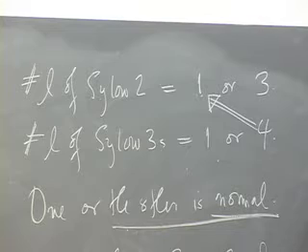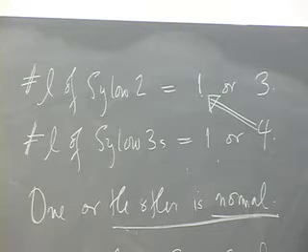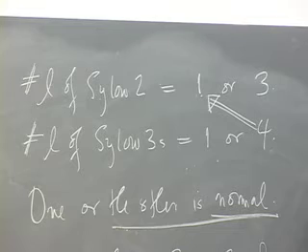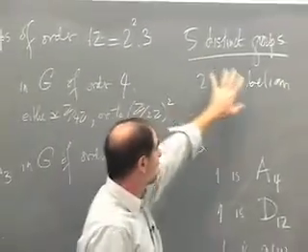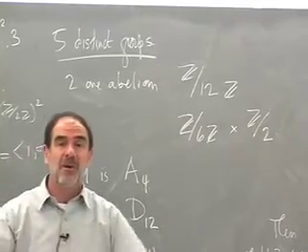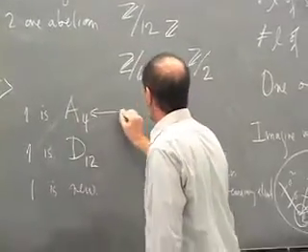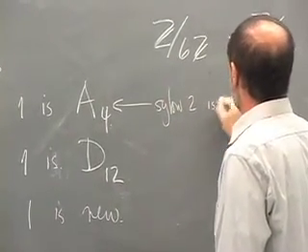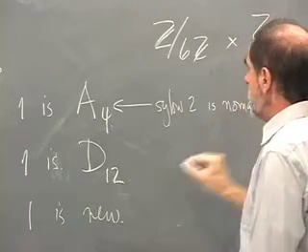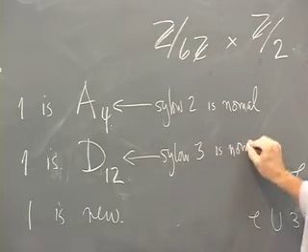They might both be normal, like in the cyclic group of order 12, or in this group. They're both normal subgroups. But at least one of them is normal. Okay, so the classification then proceeds from the fact that at least one is normal, and that we know the structure of these groups, to derive the 5 possibilities. I mean, you start off with, okay, let's assume the Sylow 2 is normal. What can we get from that? Okay, let's assume the Sylow 3 is normal. This is a case, by the way, where the Sylow 2 is normal. And this is a case, by the way, where the Sylow 3 is normal, but not the other one. So you can go both ways.